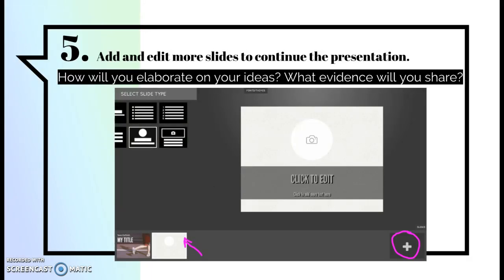Step 5, you can add and edit more slides to continue the presentation. So how will you elaborate on your ideas? What evidence are you going to share? In order to do that, there's a plus in a box on the far right. This adds more slides to your presentation and you can keep adding on. You'll repeat the same steps you did before by choosing your text style, your text layout, the pictures you want to add.